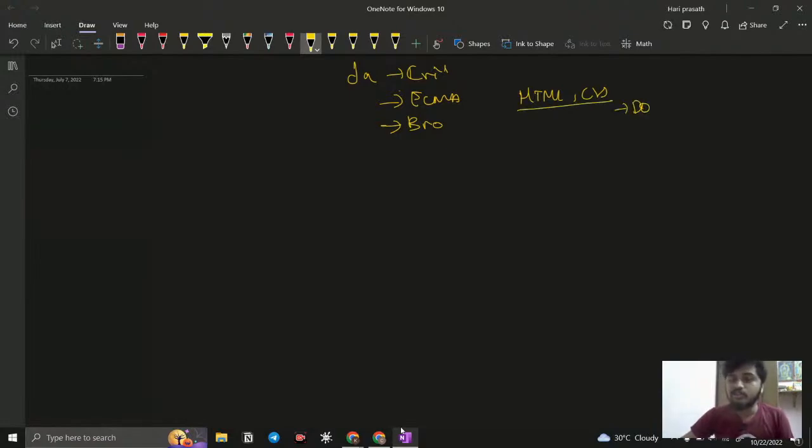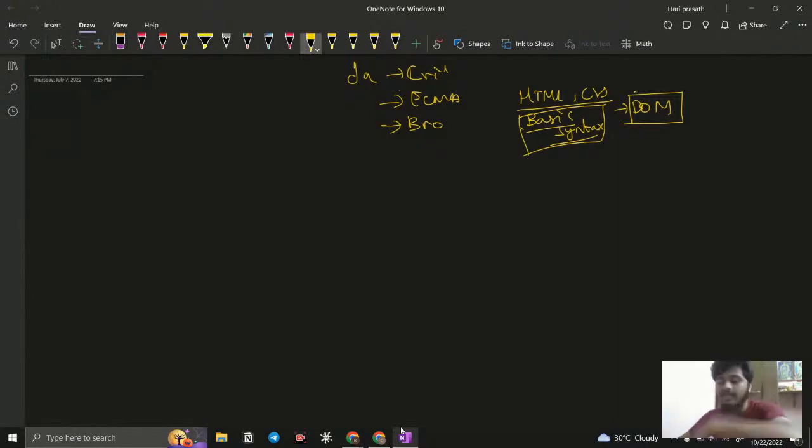We have something called the DOM. So we need to learn the basic syntax, like how JavaScript works and what the syntax of JavaScript is, and you need to learn something called the DOM. The DOM is just a small portion, with some minimum methods. Like in CSS, you have properties, right? Background property red, font family changed to Arial, color going to blue, like that.